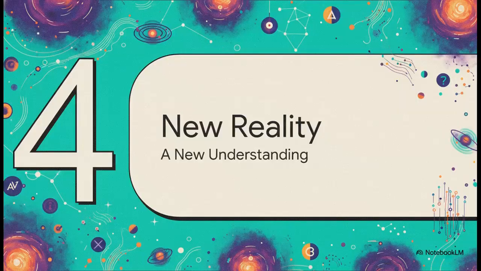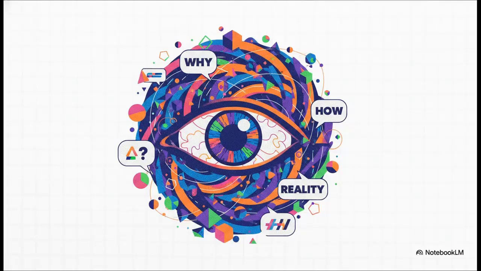So, what does this all mean for us? Let's move to our new understanding of reality and see how this creates a profound sense of awe about our place in the universe. Here is the absolute mind-bending takeaway from Heisenberg's analysis. First, that strict, objective, classical reality, the idea of a universe just clicking away like clockwork whether we're looking or not, that is totally lost at the atomic level. Second, the very act of observation actually creates the reality of the electron. Until you measure it, it's just that potentia we talked about.